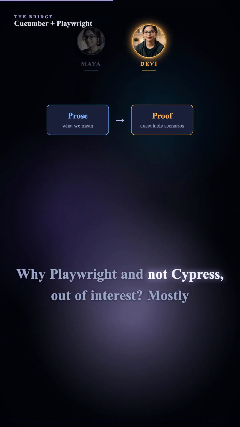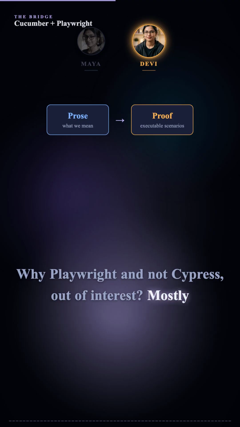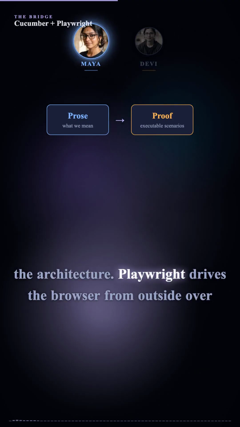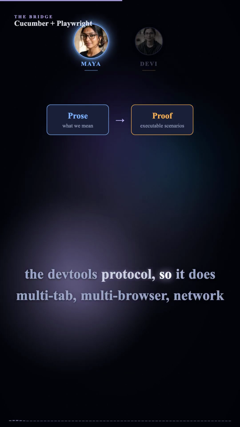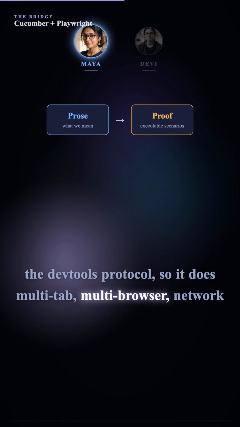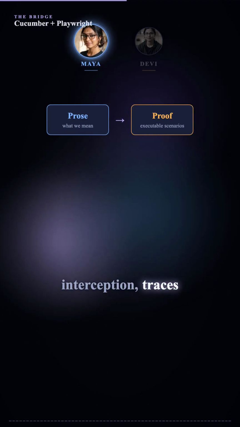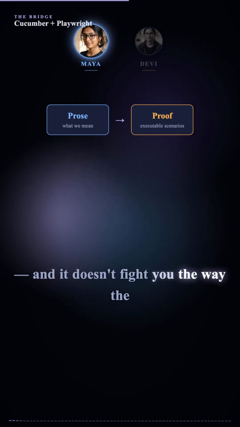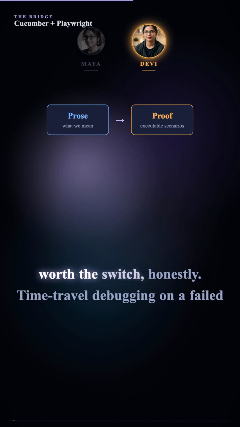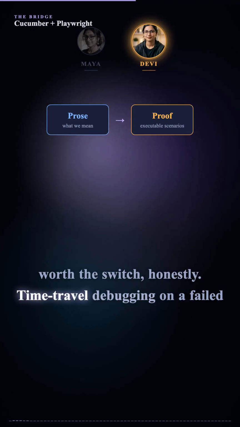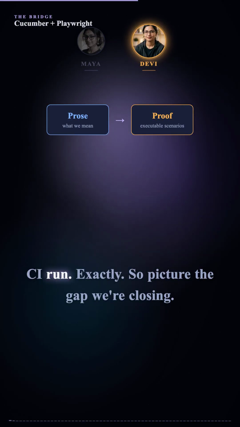Why Playwright and not Cypress, out of interest? Mostly the architecture. Playwright drives the browser from outside over the DevTools protocol, so it does multi-tab, multi-browser, network interception, traces, and it doesn't fight you the way the in-browser runners do. And the trace viewer alone is worth the switch, honestly. Time travel debugging on a failed CI run.